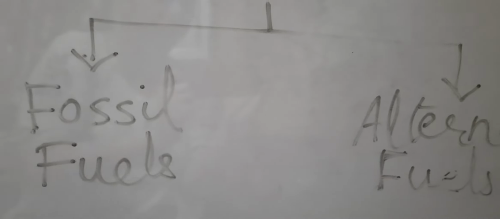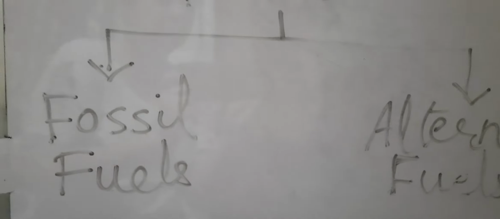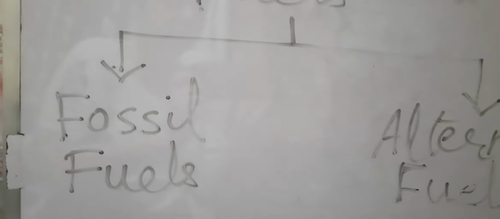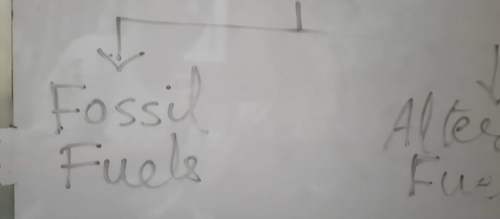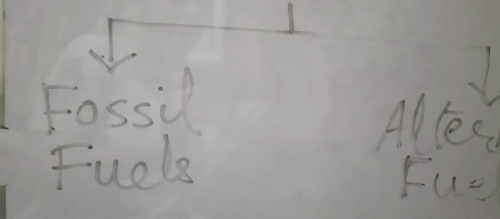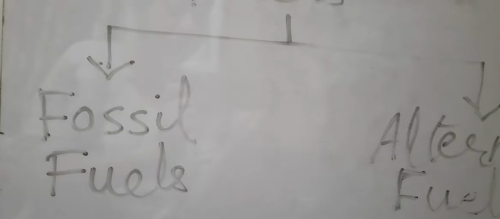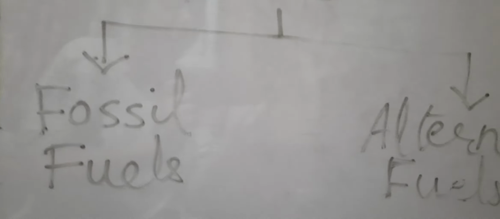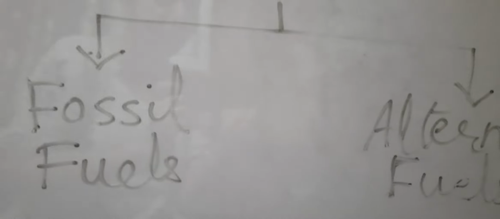What is coal? Have you seen the coal? Coal is a black colored material that is used for cooking, heating, etc. Coal is a fossil fuel. It is used for cooking, heating, and for generating electricity. It is also a non-renewable resource. It will be finished one day. It is present in very limited quantities. It is also used in factories and in steam engines.